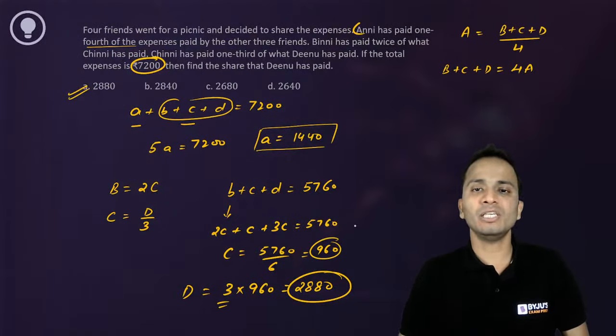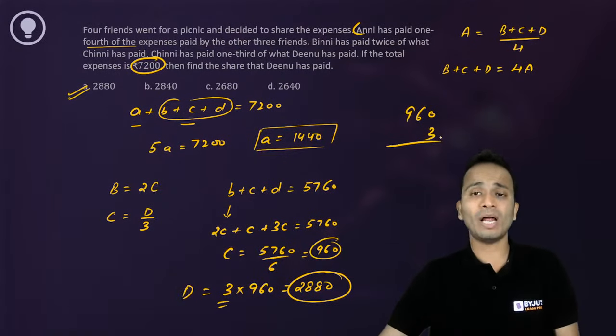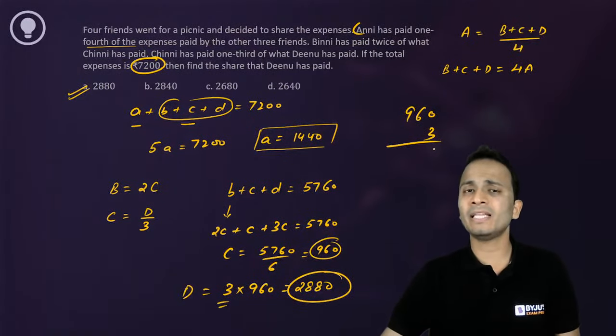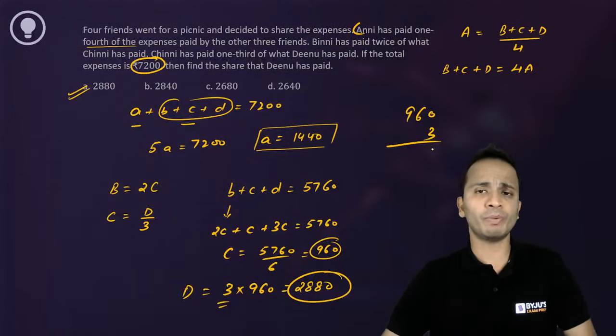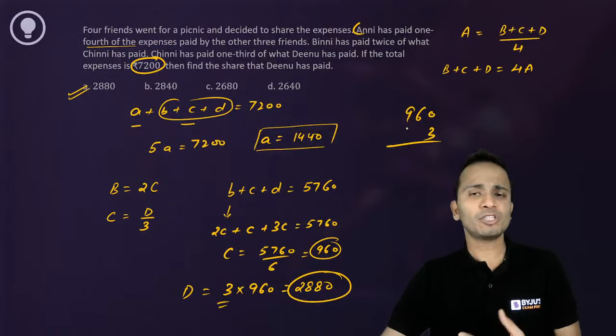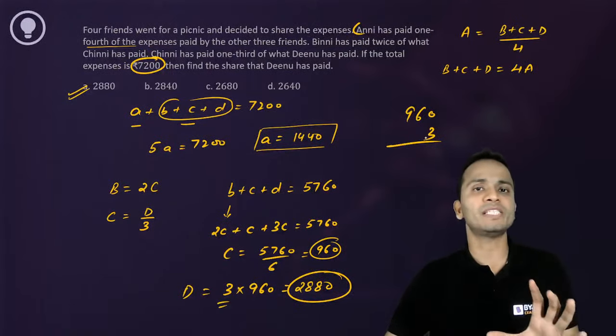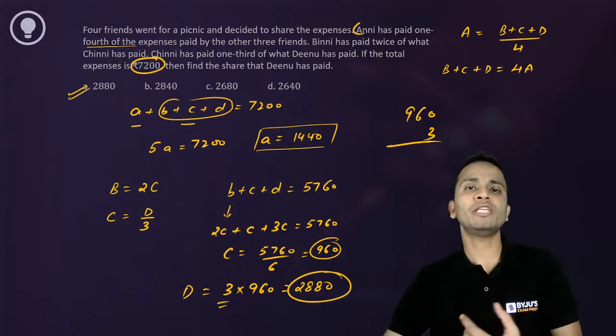960 multiply 3. If you are solving it by writing one below the other and then multiplying them, it is going to waste a huge amount of time. So how did I multiply 960 and 3? First of all, I multiplied 900 by 3, and got 2700. 900 into 3 is 2700. Then 60 into 3 is 180.